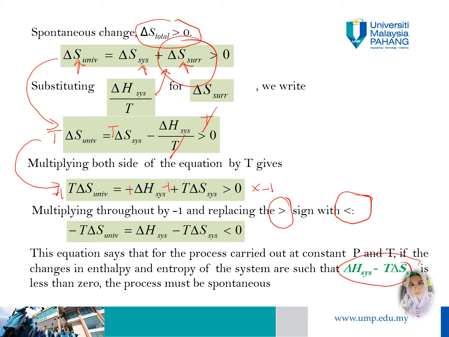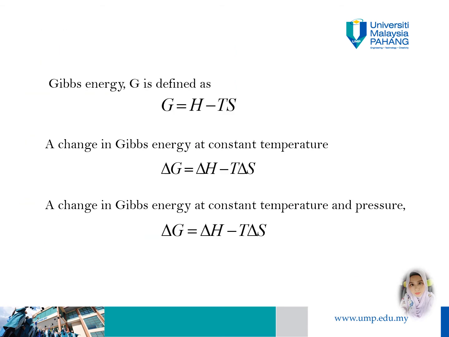So we get these equations, so that the Gibbs energy at constant temperature and pressure can be defined as delta G, the change in Gibbs energy, equal to the change in enthalpy minus temperature times the change in entropy, delta S.